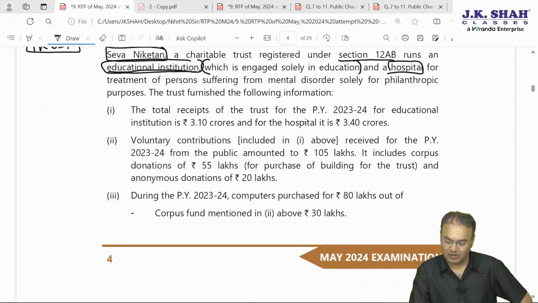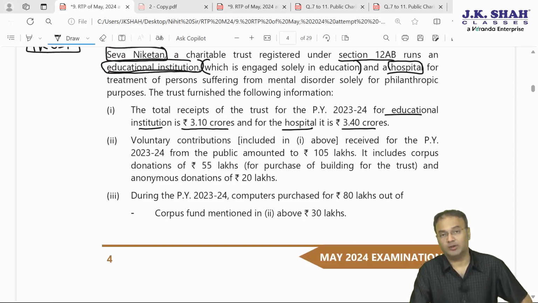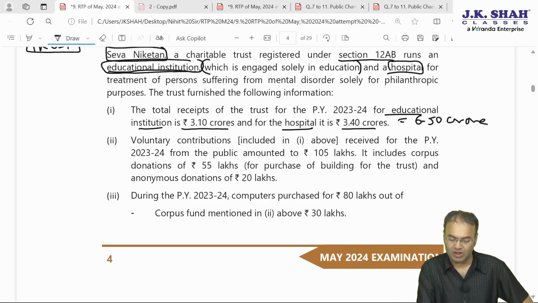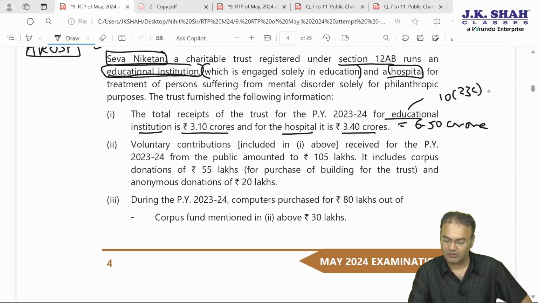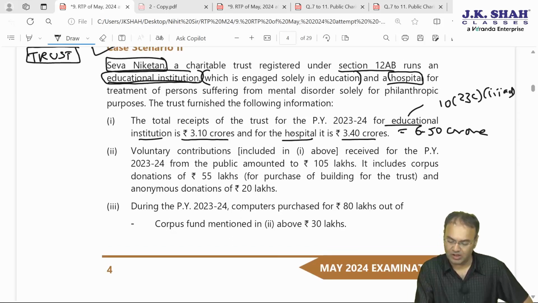The total receipts of the trust for the previous year 23-24 for the educational institution is 3.10 crore and for the hospital it is 3.4 crore, totaling to 6.50 crore. Now for the educational institution, exemption is possible under section 10(23C) subclause (iiiad), and for the hospital, under section 10(23C) subclause (iiiae).